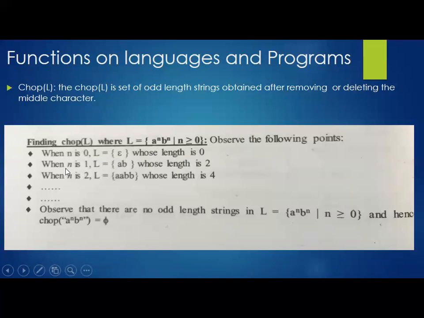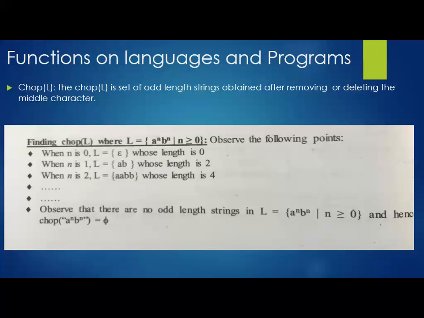Then if I increment n by 1, substituting n equal to 1, we get a to the power of 1, b to the power of 1. What is the length? 2. If I substitute 2, then AA, BB, with length 4. If n is 3, we get triple A, triple B, with length 6.